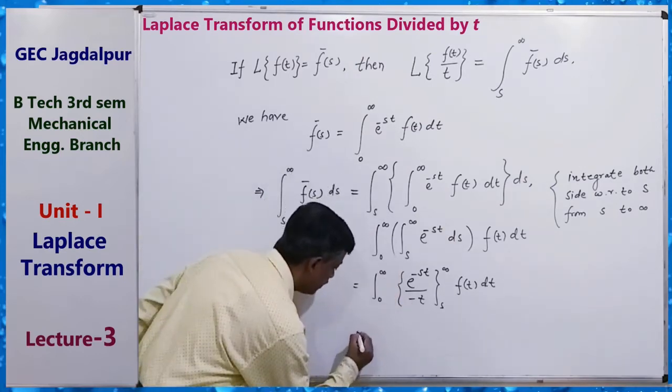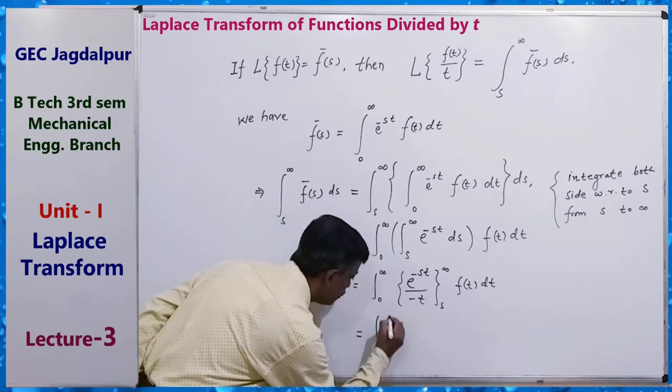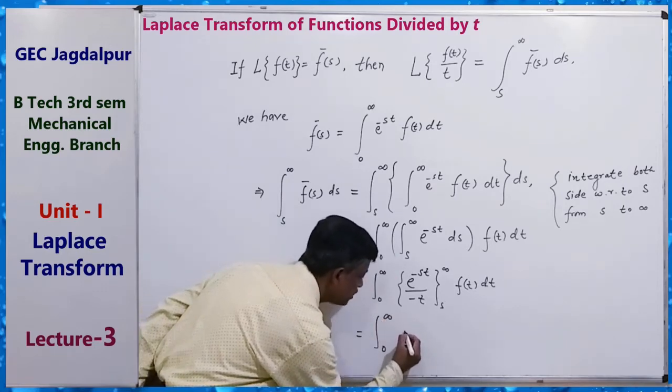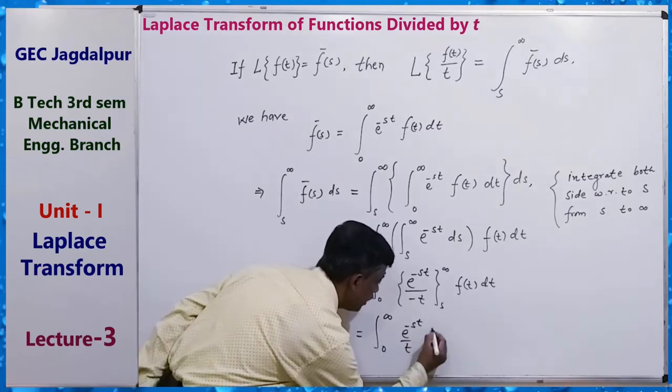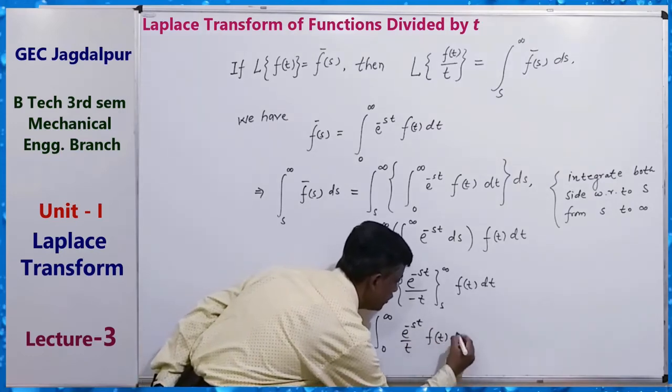So we get here the integral from 0 to infinity of e to the power minus st upon t f(t) dt.